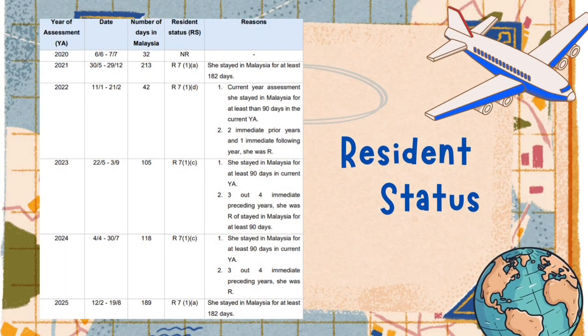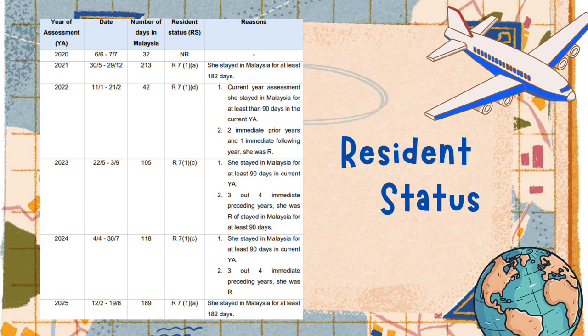Resident status is very important in Malaysian taxation because it determines the tax rates and tax reliefs that an individual is entitled to claim. Therefore, before computing the income tax, we first need to determine whether Fuang is a resident or a non-resident. For the year of assessment 2020, Fuang stayed in Malaysia for only 32 days, from the 6th of June until the 7th of July. Since she did not satisfy any of the conditions under Section 7 of the Income Tax Act 1967, she was classified as a non-resident. Moving on to the year of assessment 2021, Fuang stayed in Malaysia for 213 days, from the 30th of May until the 29th of December.